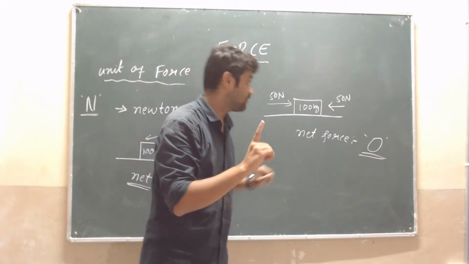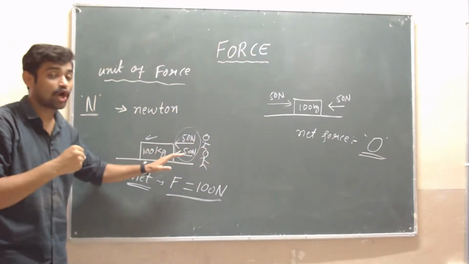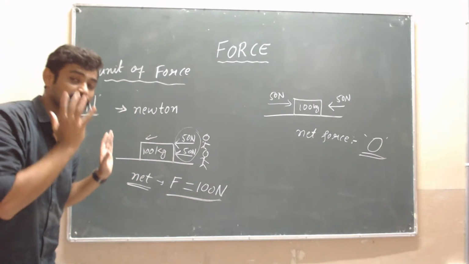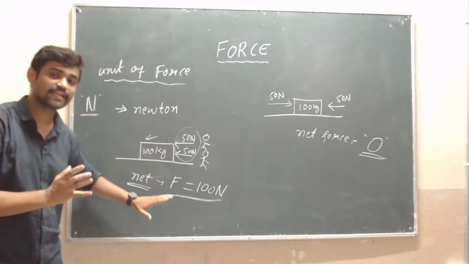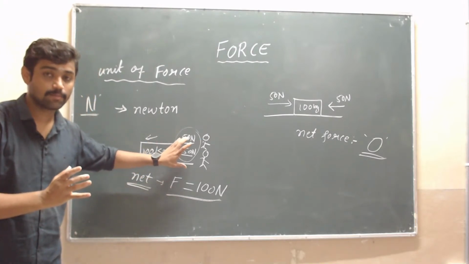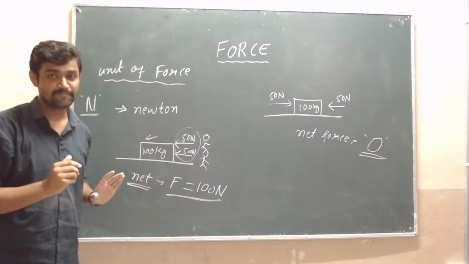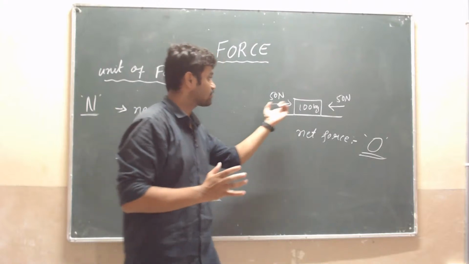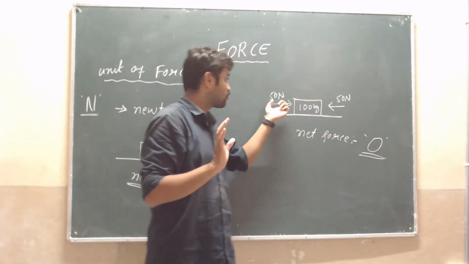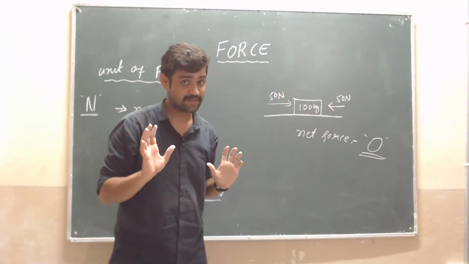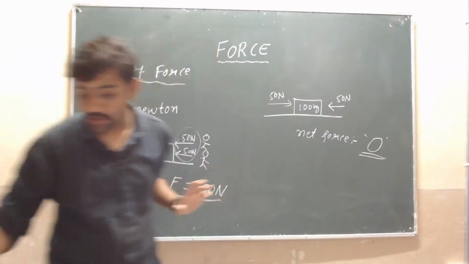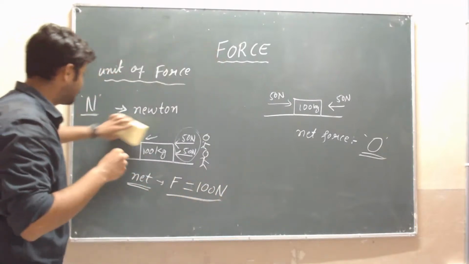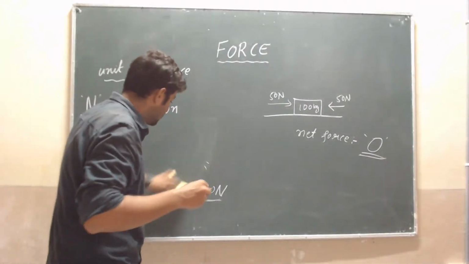If the object is moving while applying the force, then we have to add both the forces. At that time, we will get the net force. If the object is in rest position, we have to subtract, since equal forces are there in opposite directions. One more example I will give you so that you will be very clear about balanced and unbalanced force.